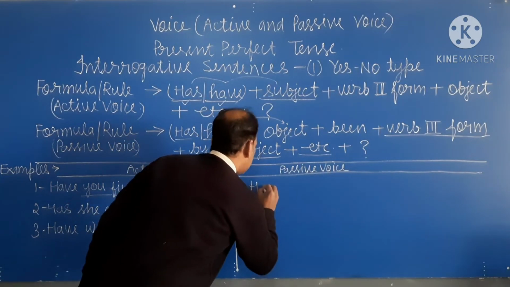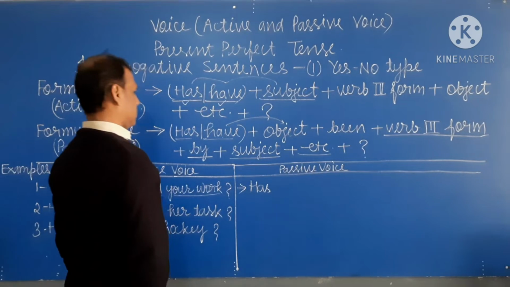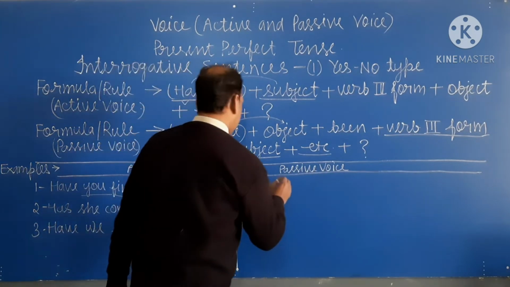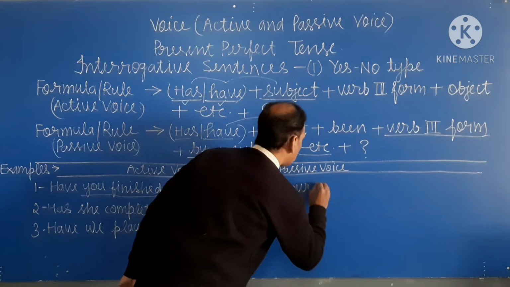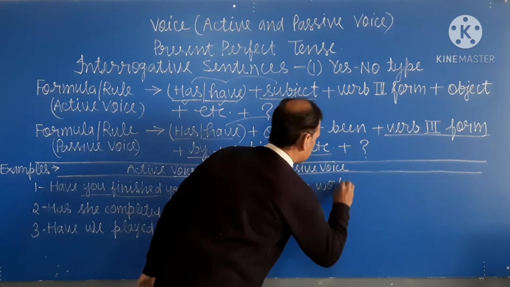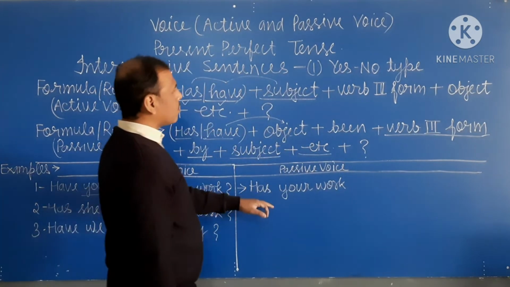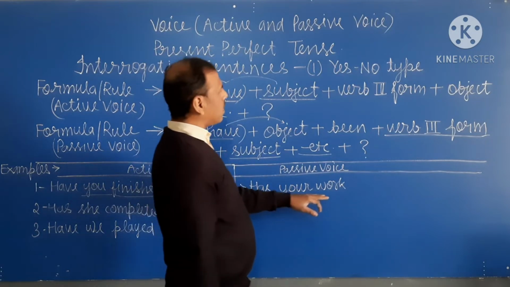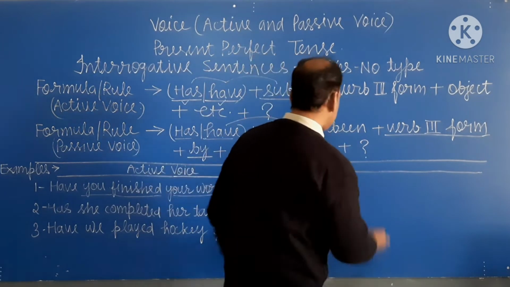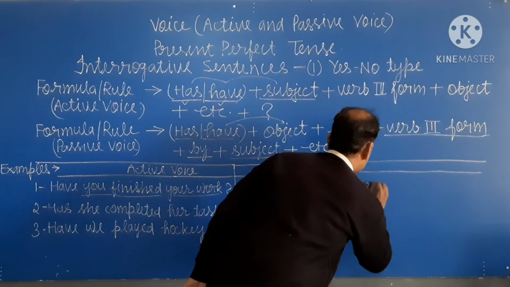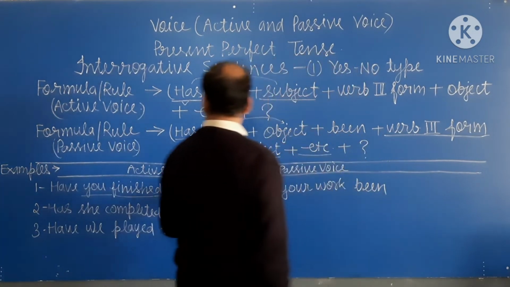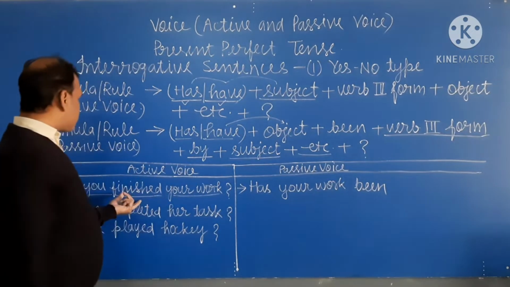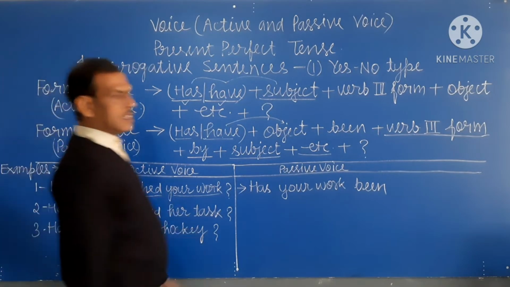First of all we write has, and then we write your work. Has your work, and after your work we write been, and after been we write third form of verb. Third form of verb is finished.